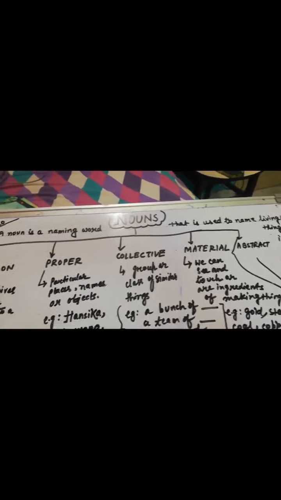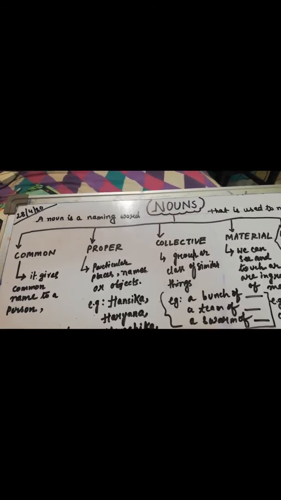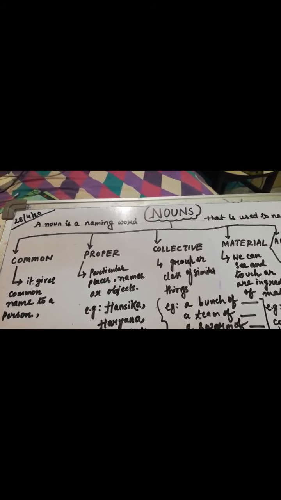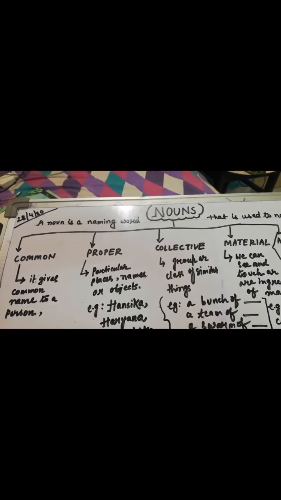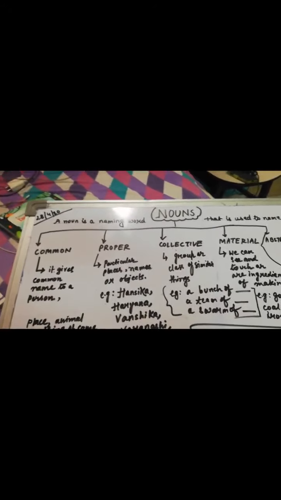Right? It means we can easily identify from a sentence which one is a noun by understanding: is it any living being, is it anything, is it any idea, or is it any feeling.